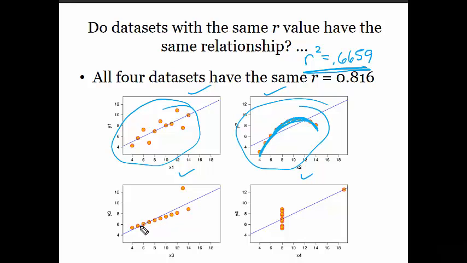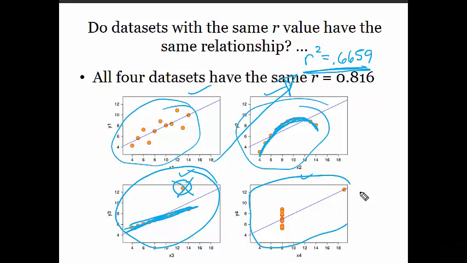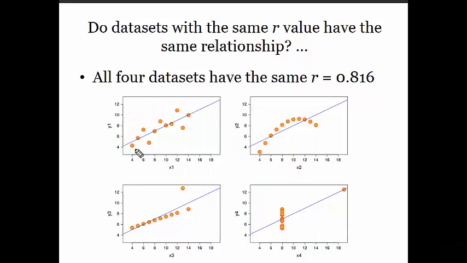What about in this case? Whoa, look at that. Clearly, this point is an outlier. Maybe we should be examining what's going on there. It's also having an influence on the regression line, right? Because if I got rid of it, the line would swing this way to match up with these points a lot better. But still, this has the same r squared value as all the other ones. And finally, this one also has the same r squared value. In each of these 1, 2, 3, 4 graphs, the linear regression line captures about 67% of the variation in the response. That's pretty good. But you know how they say a picture's worth 1,000 words?